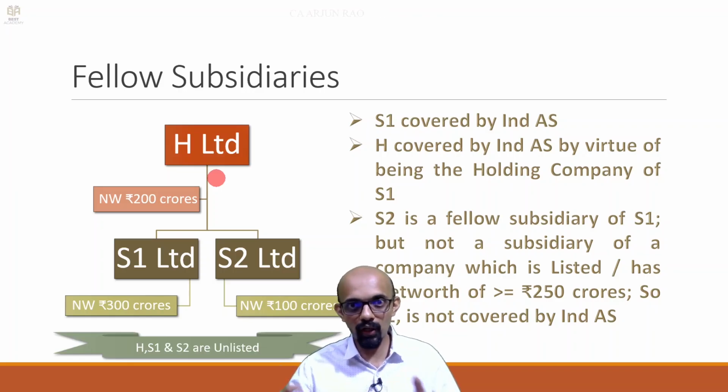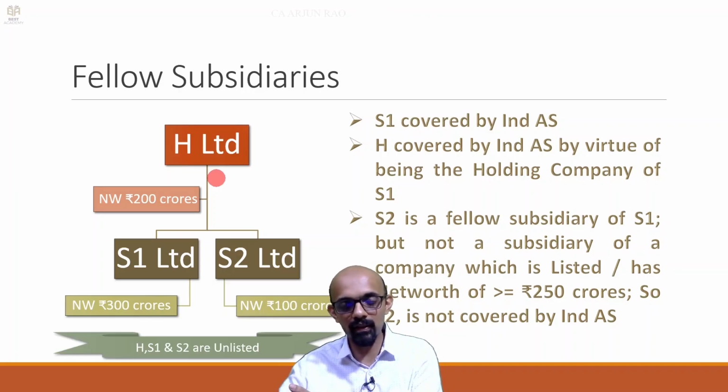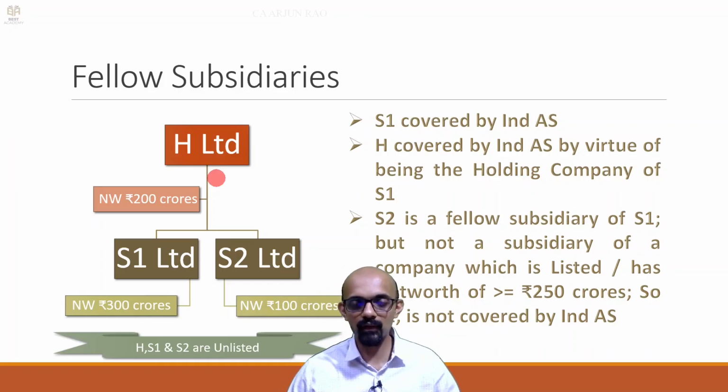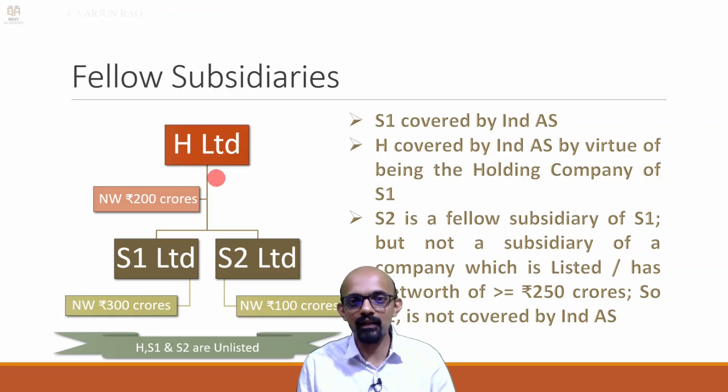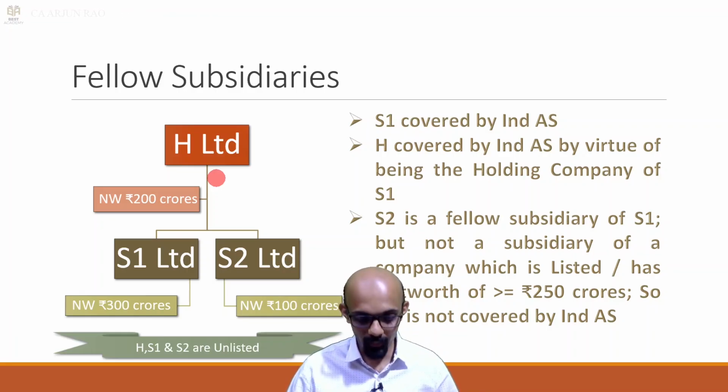So S2 is going to prepare its own financial statements, give it to its shareholders, right? But for consolidation, who is preparing consolidated financial statements? H limited. At the time of consolidation, S2 limited tells H limited, see, I have prepared my financial statements as per 27 notified AS, but for consolidation I am giving you this set of financial statements as per Ind AS. Okay. So that is this point.